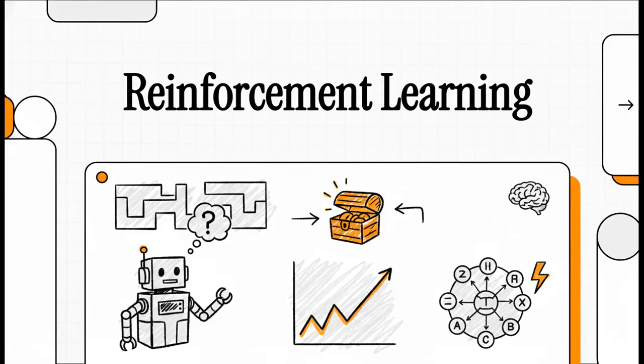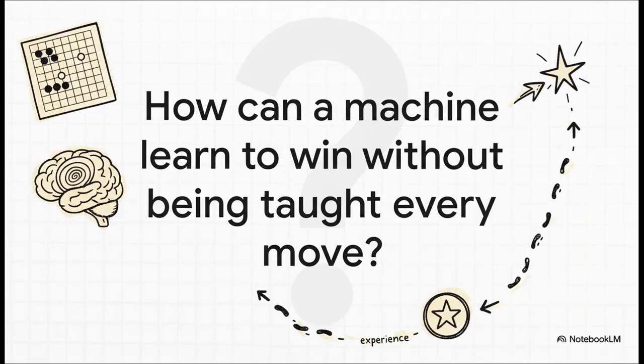Let's jump right in. So, this right here is the big question, isn't it? How can an AI learn to master a complex game without a human feeding it a giant book of strategies? The answer is reinforcement learning, or RL for short. The key idea is this. Instead of being taught, the machine learns by doing. It learns from the consequences of its own actions, through pure trial and error.